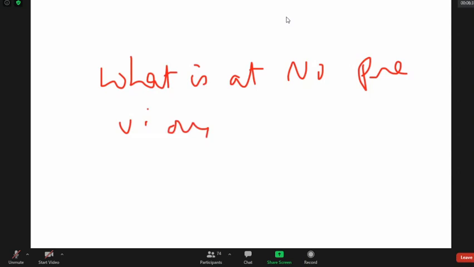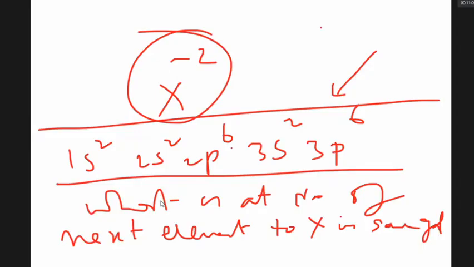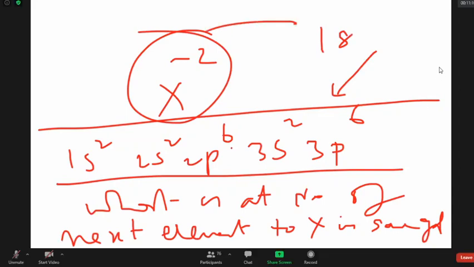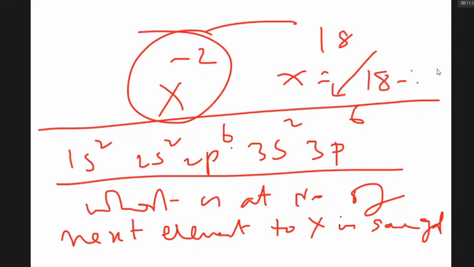A tricky question. Now they gave the configuration of ion, not atom. What you will do is, you count the number of electrons. It is 10 plus 6, 8, 18. It is X minus 2 is 18. Therefore, X is equal to 18 minus 2, that is 16.